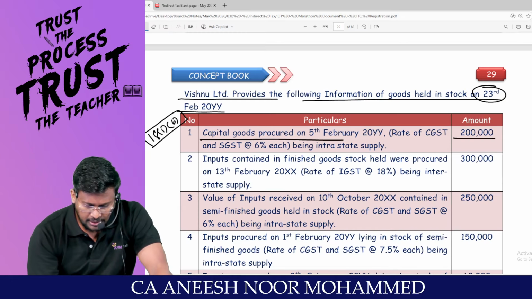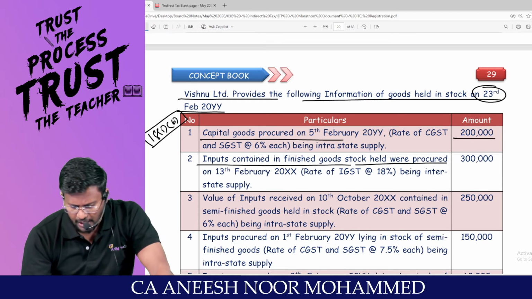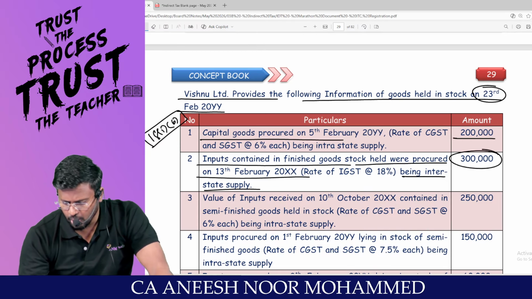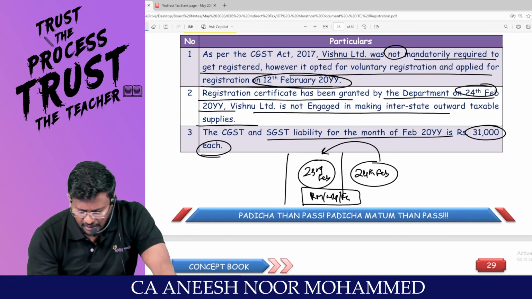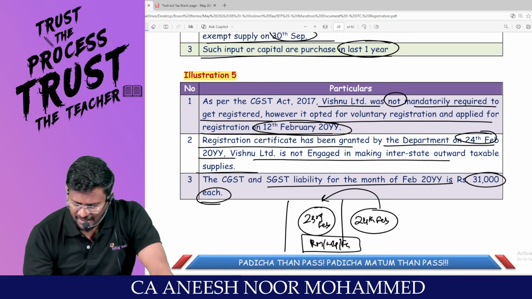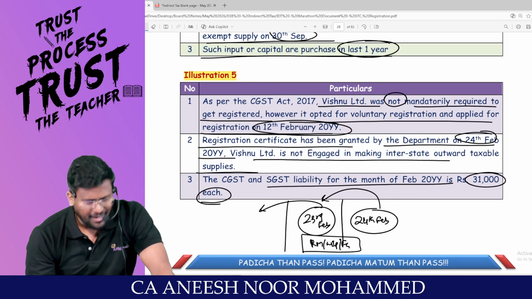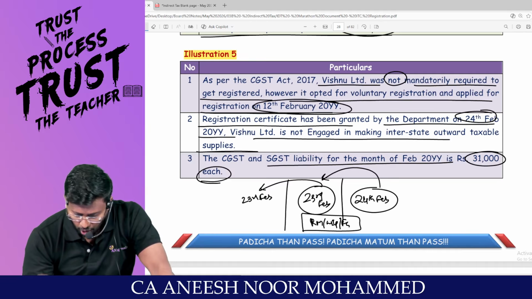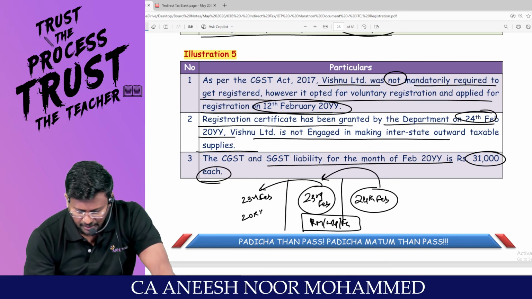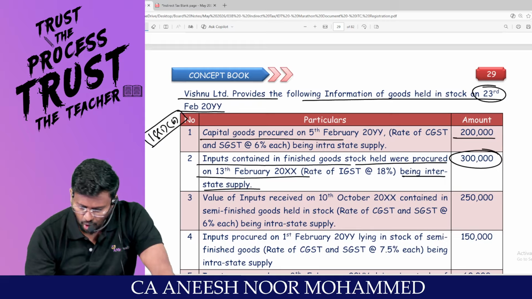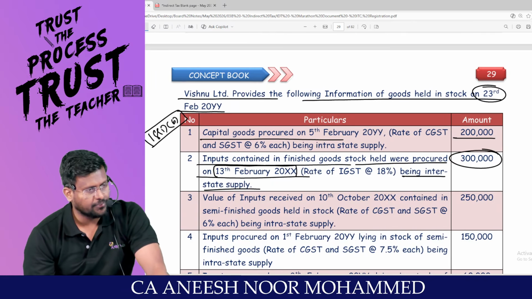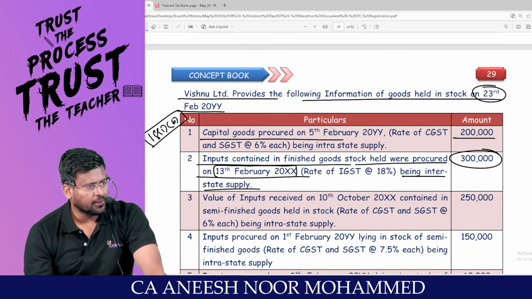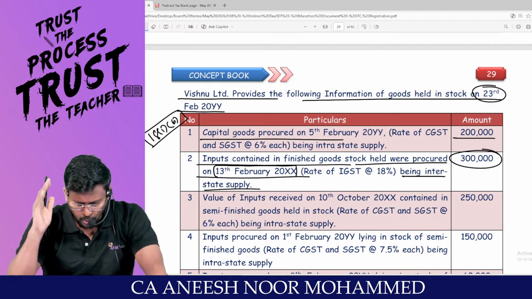Concept clear? Inputs contained in finished goods stock held were procured on 13th February, being interstate supply. Total 30 lakh. Sir, what is the date? You are standing on 23rd February. You can go back 1 year back. This has been purchased on 13th February. Is it beyond 1 year or within 1 year? Beyond 1 year.